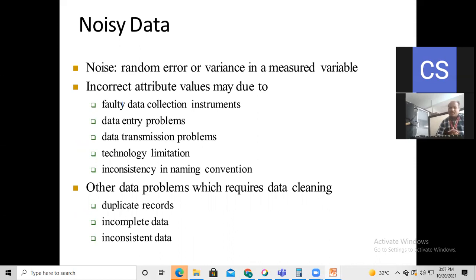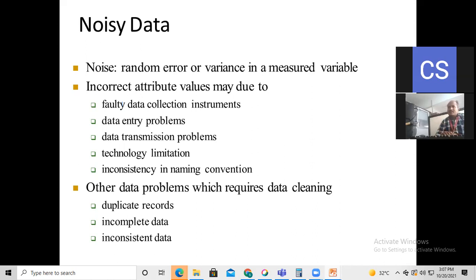Suppose there are some sensors, like a temperature sensor. It is not going to record the actual temperature; it is going to collect wrong records of the temperature. That instrument is itself in a faulty condition.